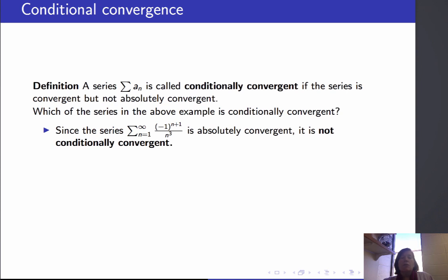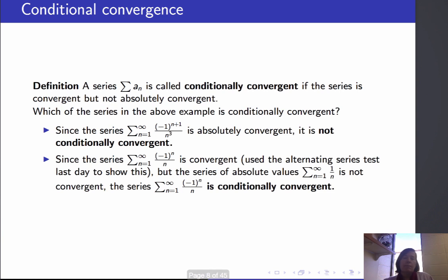Since the series, the sum of (-1)^(n+1) over n cubed, is absolutely convergent, it doesn't qualify to be conditionally convergent, because part of the definition of being conditionally convergent is that it's not absolutely convergent. So that series is not conditionally convergent, but it is absolutely convergent.